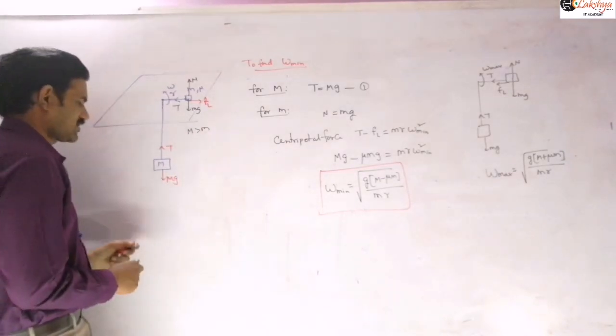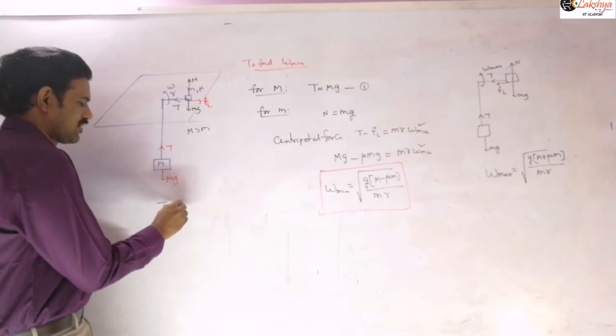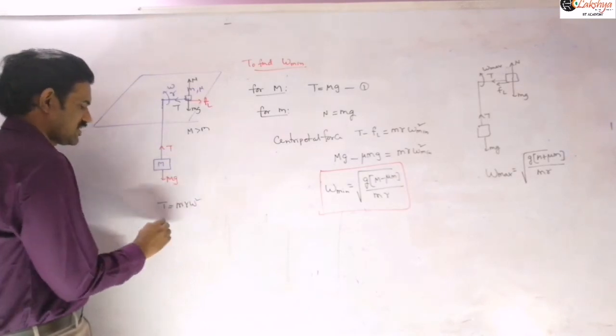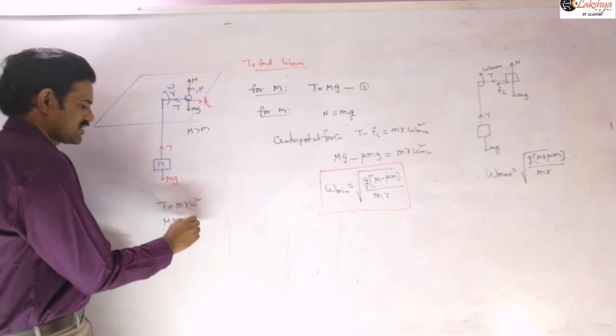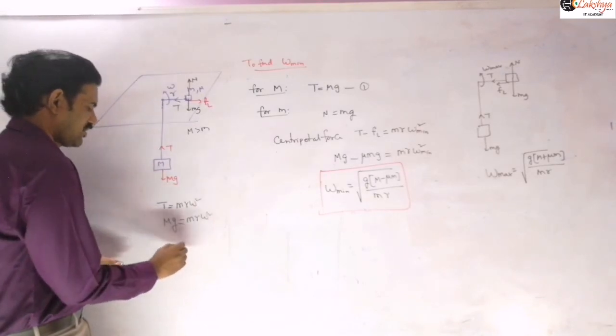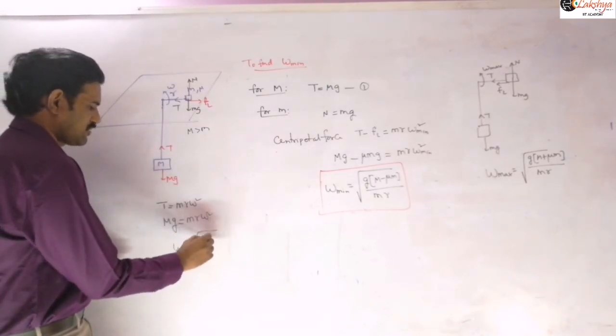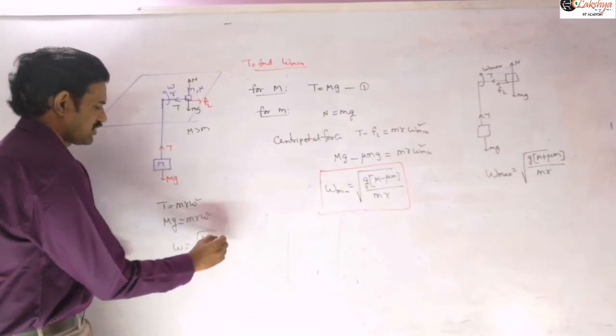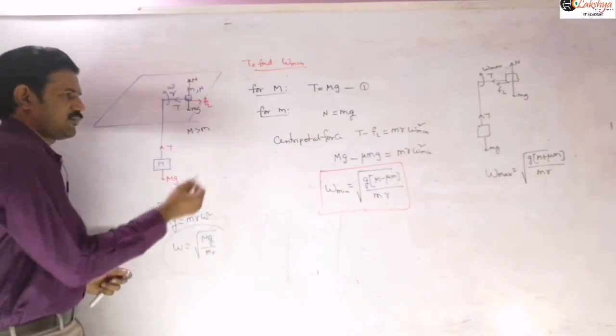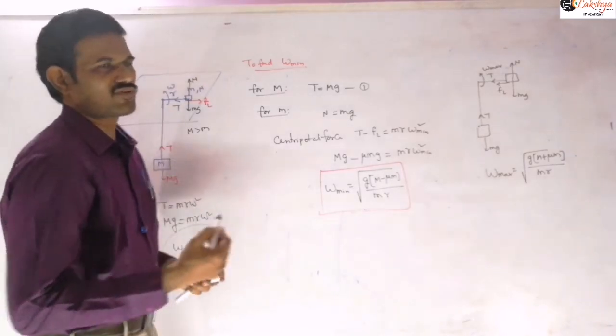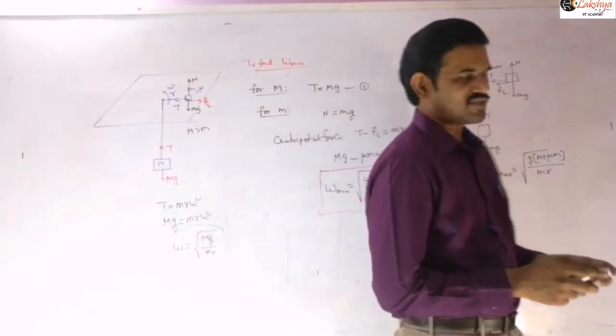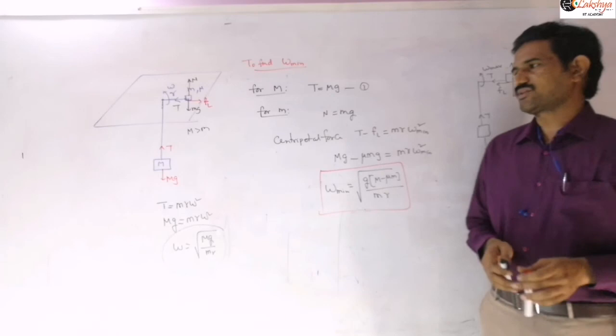So T is equal to m r omega square. This T is nothing but capital Mg, so capital Mg is equal to small m r omega square. Omega is equal to the square root of capital Mg by small m r. If the small block is revolving with that angular velocity, then the frictional force acting on that block will be 0. That means even though it is a rough surface, no frictional force will be there.